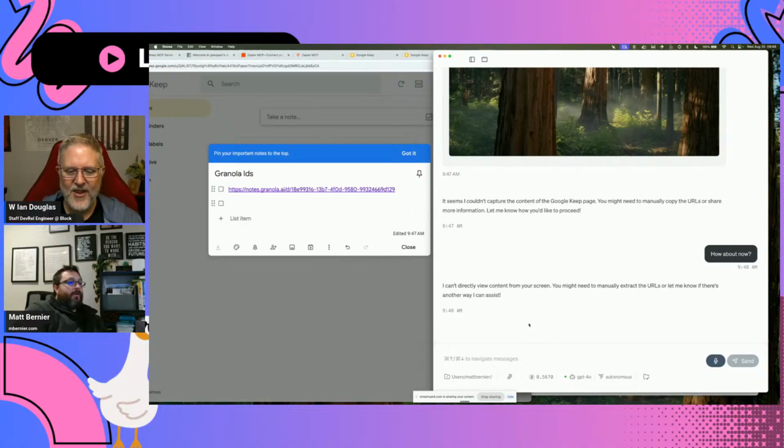Now, I'm going to be fair where credit's due. What is amazing is Goose is trying its hardest. What we are running into here is there are all kinds of security protocols between browser apps and computers, which goes back to the days, this is me and my gray beard showing, of IE 5.5, where it had access to the file system directly because the file browser and Internet Explorer were actually the same application.